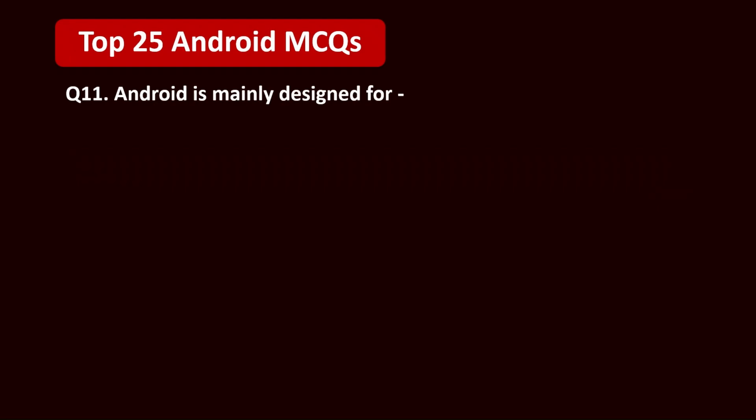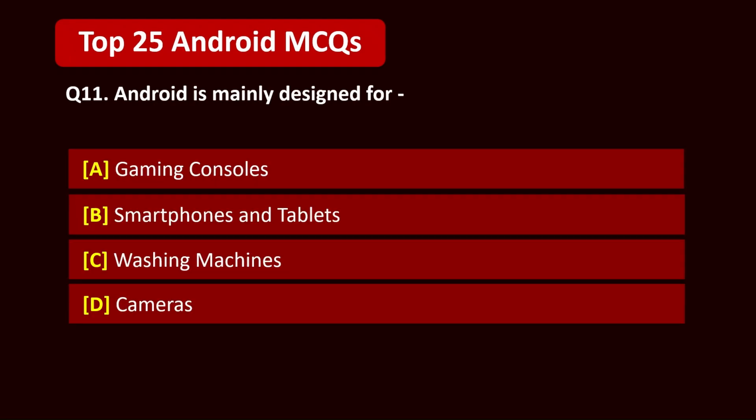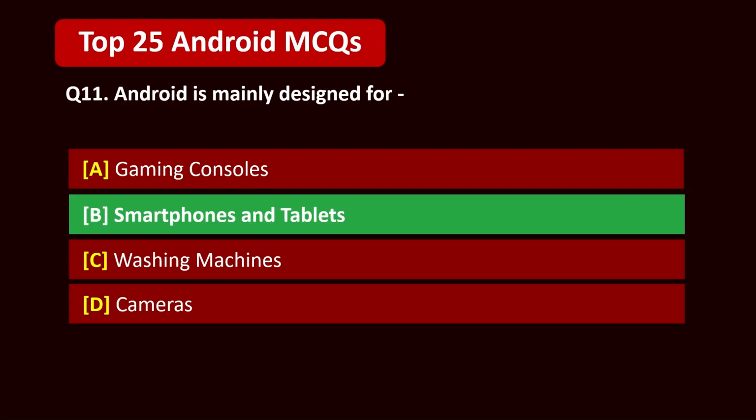Question 11. Android is mainly designed for A. Gaming consoles. B. Smartphones and tablets. C. Washing machines. D. Cameras. 5, 4, 3, 2, 1. Correct answer is B. Smartphones and tablets.